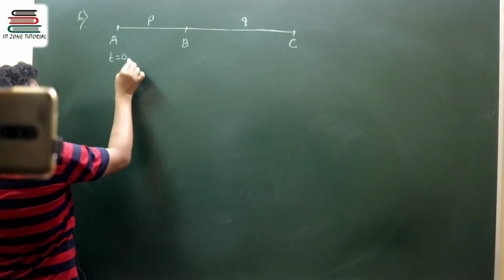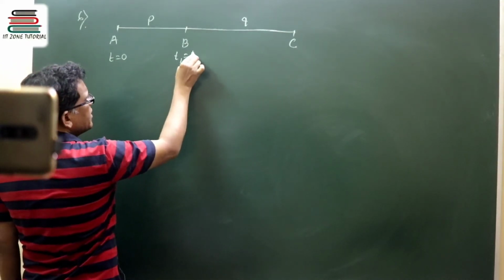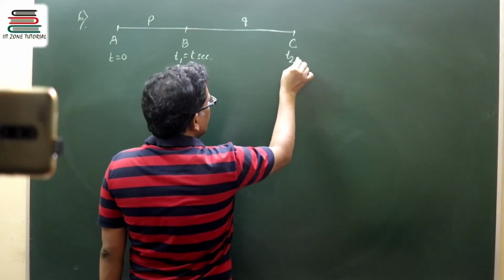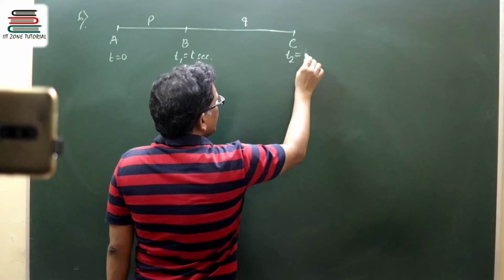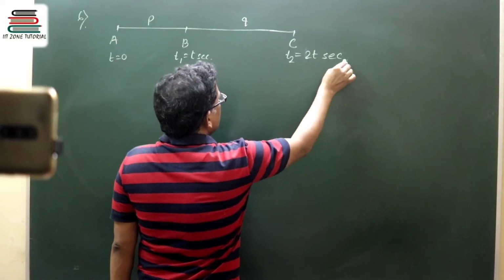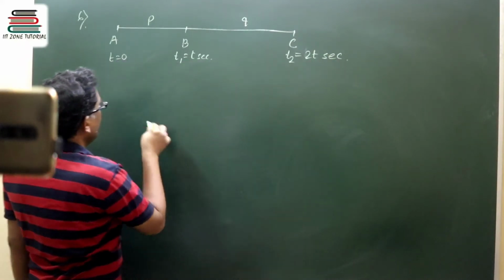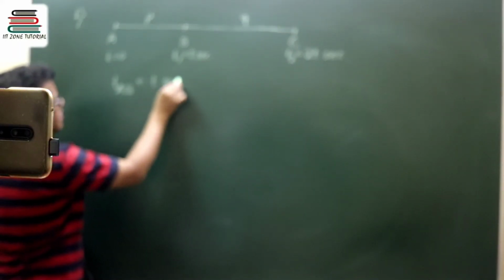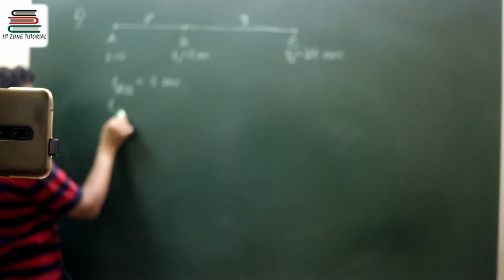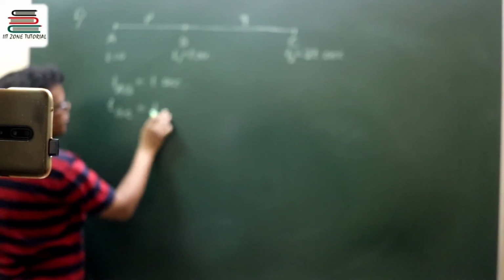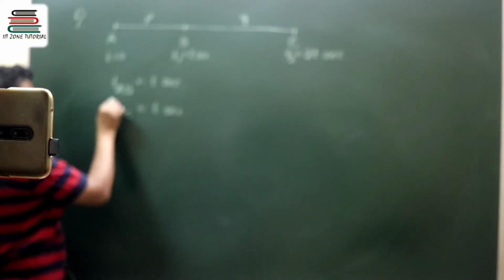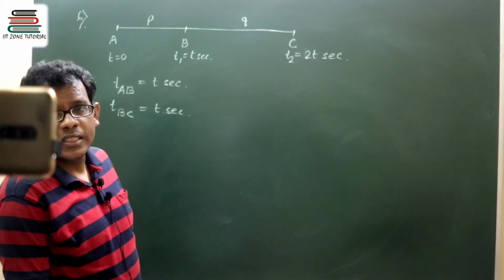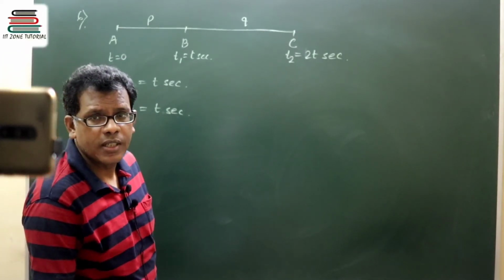Let this be t equal to 0, and this is the instant t1 equal to t seconds. So that interval is t, and at this instant it is 2t seconds. Why is it 2t seconds? Because for AB, that is a journey of t seconds, and you can see BC is also a journey of t seconds. So these are the two equal intervals. Time taken to travel from A to B is equal to that from B to C. Are you getting it?